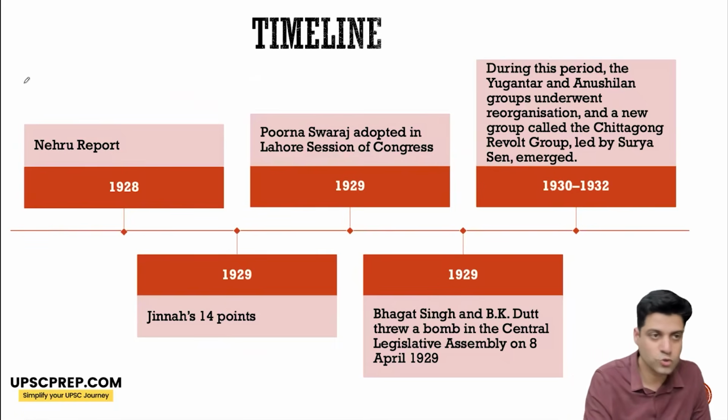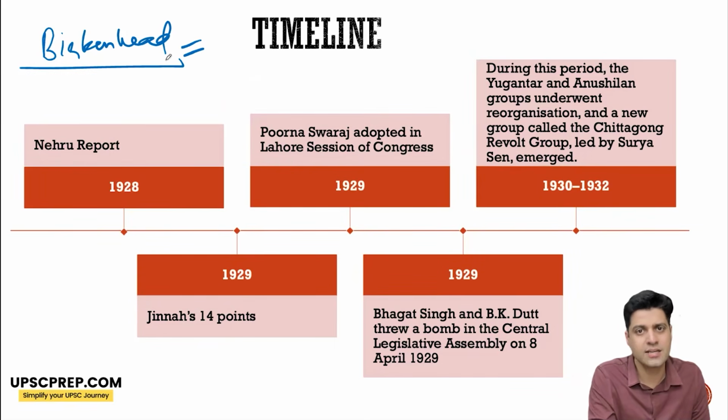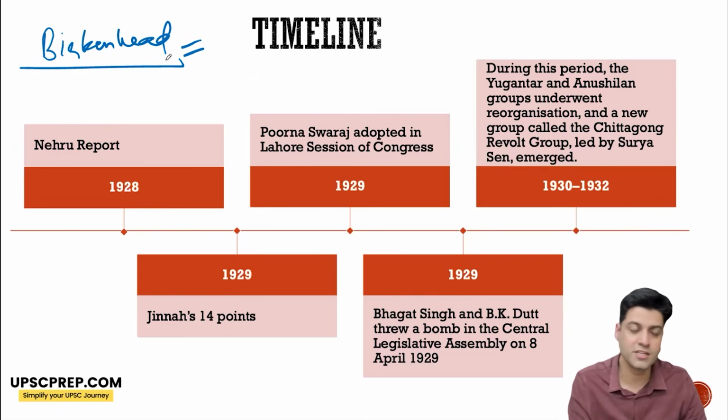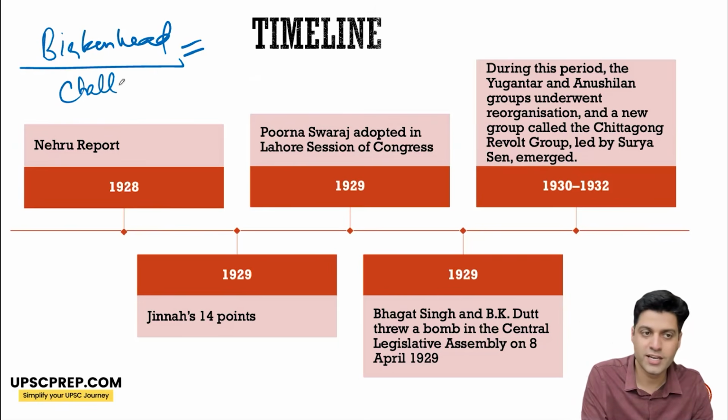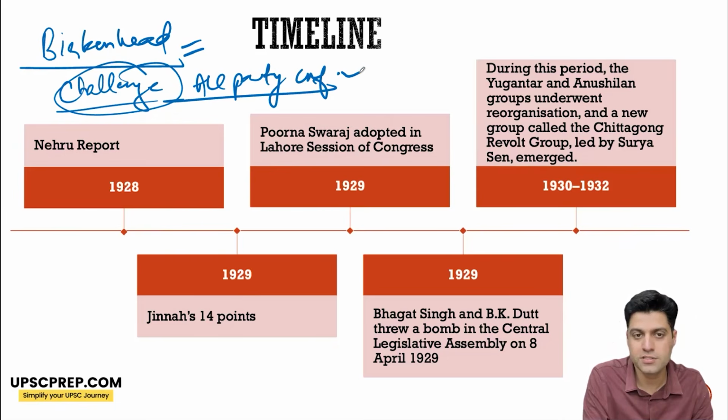Now, there is this person, Secretary of State Birkenhead. He says that Indians cannot agree on a common constitution. And he gives a challenge that if you can agree on a constitution, we will give you that. So the all party conference happens. Okay, the all party conference happens.